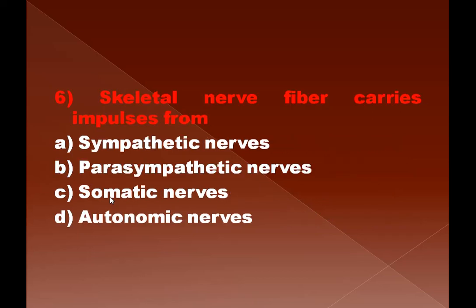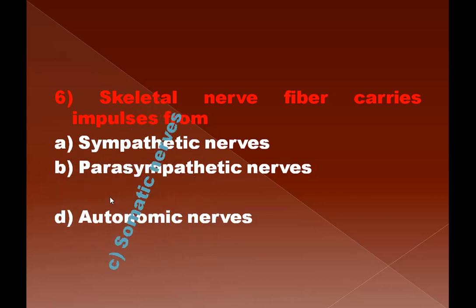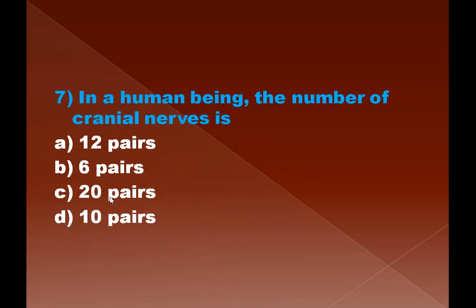Question number 6. Skeletal nerve fiber carries impulses from. Now here skeletal nerve fiber refers to the somatic nerves, or the nerves which are supplying the skeletal muscle. So it comes under the somatic nerves or the peripheral nervous system, PNS. So therefore C is the right option. Question number 7. In a human being, the number of cranial nerves is, as we know, 12 pairs.